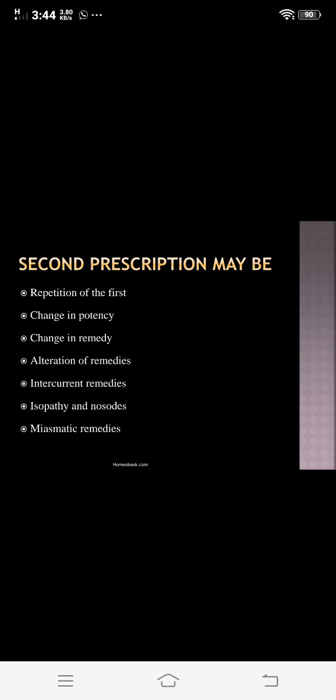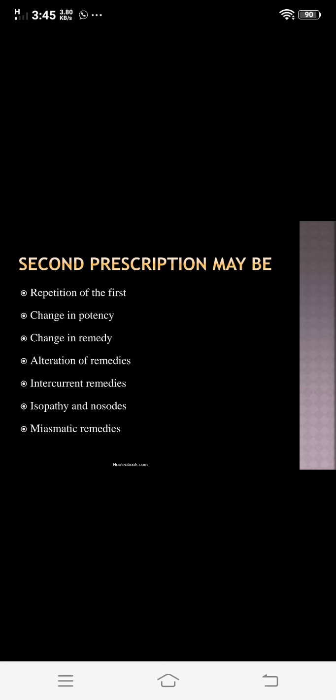If you prescribe Hepar sulf for a boil in an acute condition, to complete the action of that acute remedy, or in cases where the case goes into a chronic condition, you need the complementary remedy of Hepar sulf. Silica is the chronic complementary remedy of Hepar sulf, so you need the second prescription as silica. So this is the use of complementary remedy.